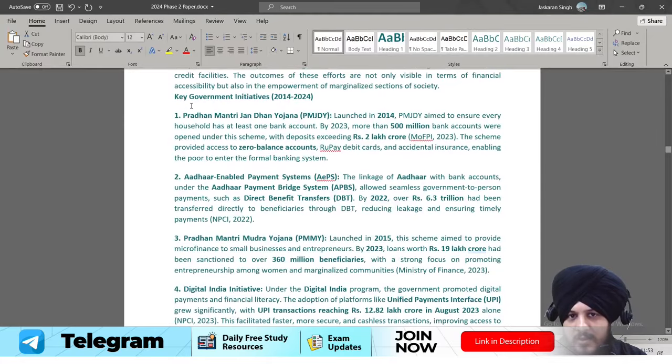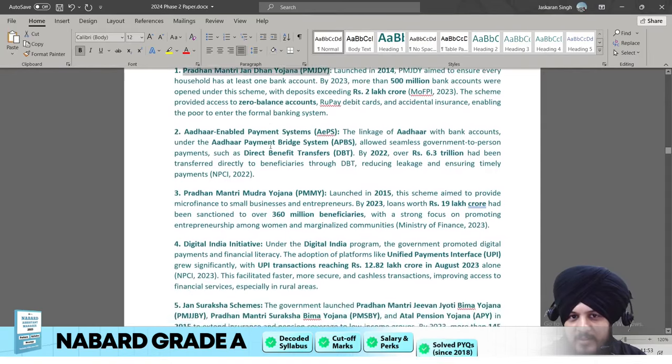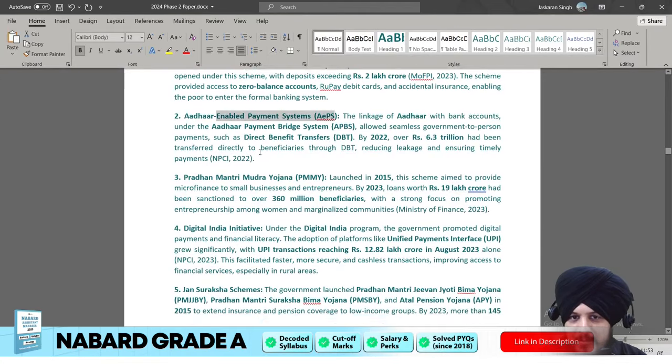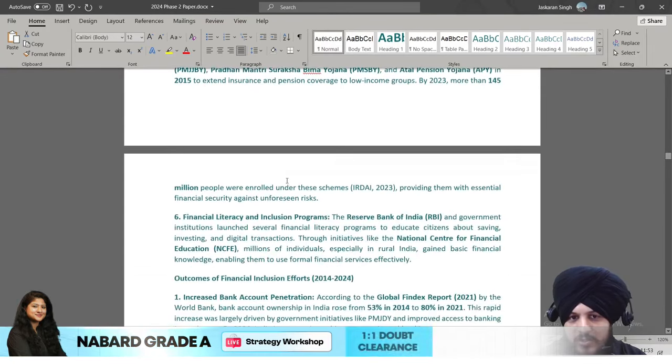So you can see this is body part 1, the key initiatives, for example, Pradhan Mantri Jan Dhan Yojana, Aadhaar enabled payment system, Mudra Yojana, Digital India initiative, Jan Suraksha scheme, also sort of things.